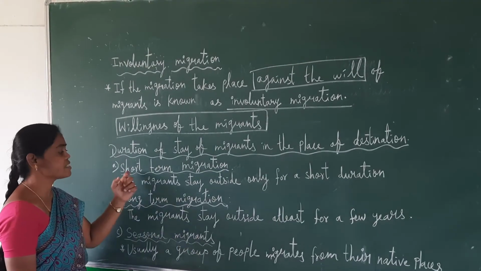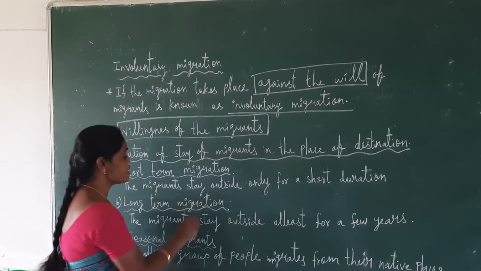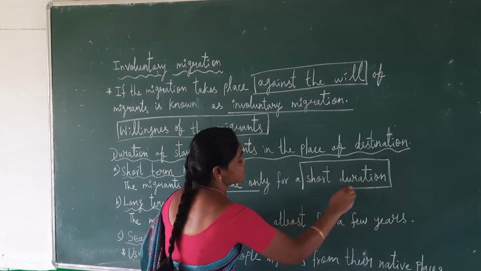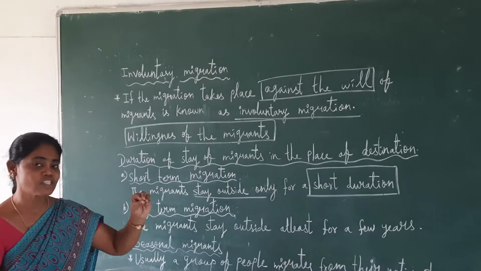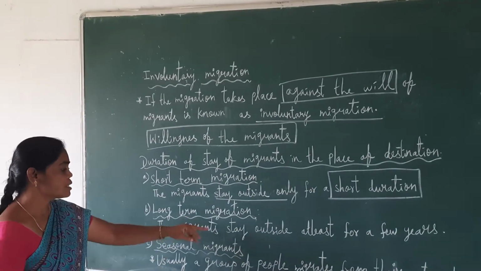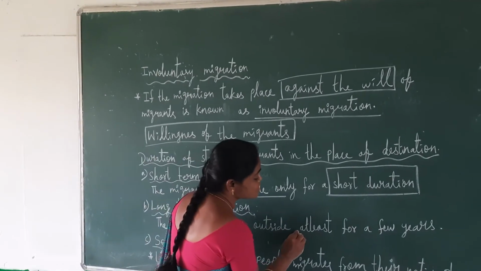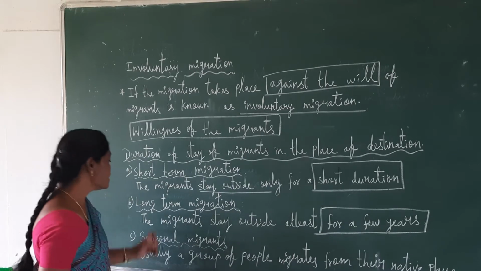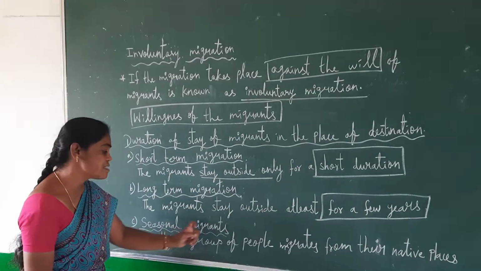First, short-term migration: the migrants stay outside only for a short duration. Long-term migration: the migrants stay outside at least for a few years. The last one is seasonal migration.